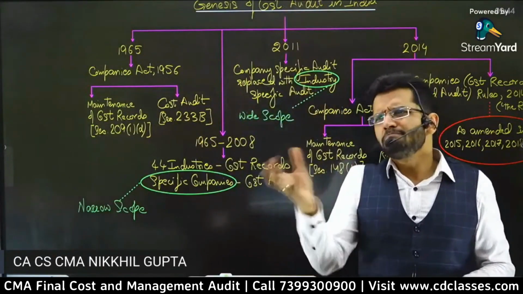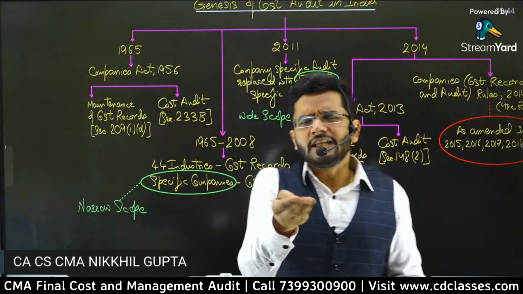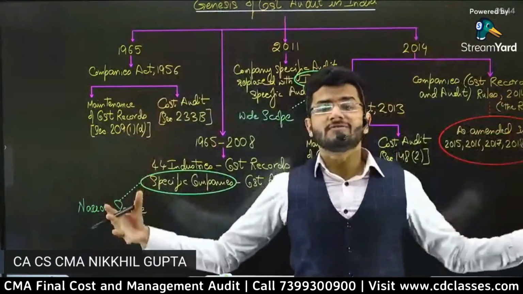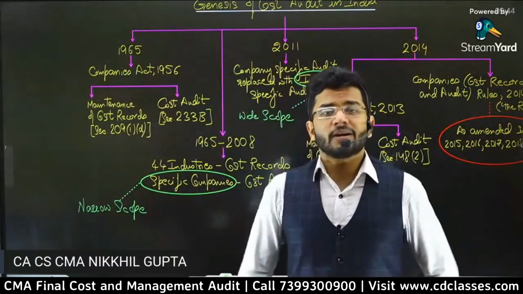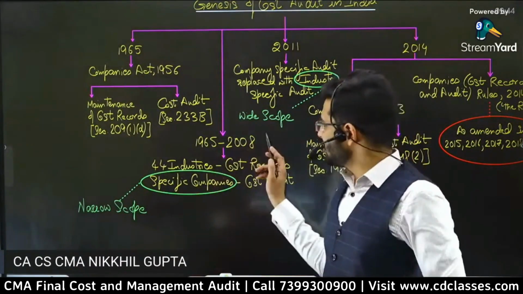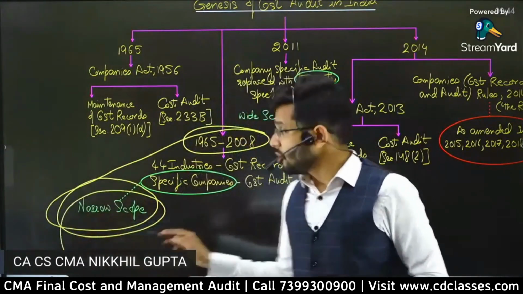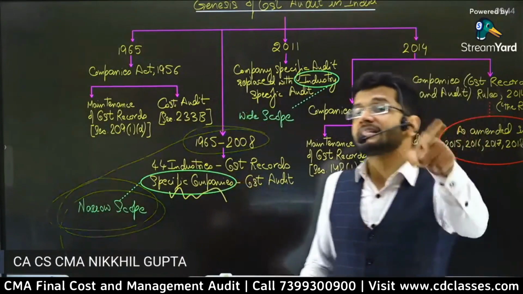This way, there were maximum 30 to 40 of the lakhs and lakhs of companies which are there in India. The number of companies getting their cost audit done were only 30 or 40. That's it. So during this era, the scope of cost audit was very limited because cost audit was prescribed on a company-specific basis.